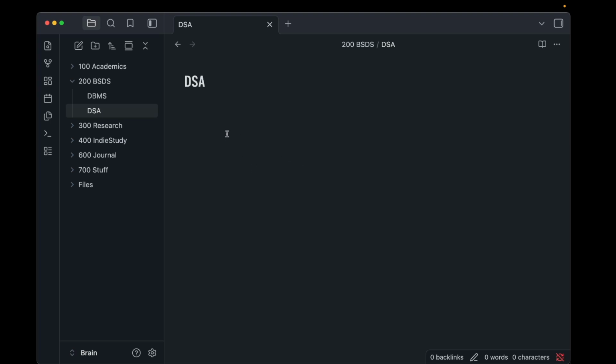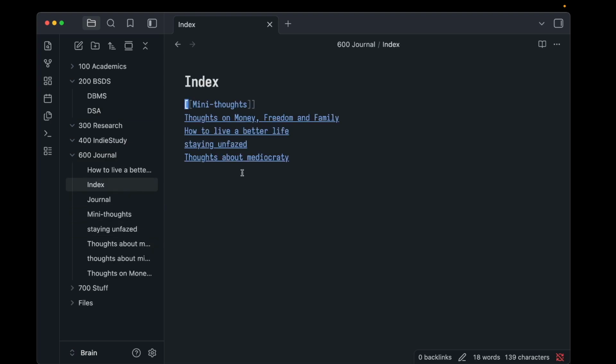I tried to use Obsidian for managing to-dos and stuff, but it didn't work for me. So I just have a random notebook where I write all my to-dos. And lately, I have a lot of things. Also, I have a journal. I've also indexed some thoughts. Like, I write mini thoughts.